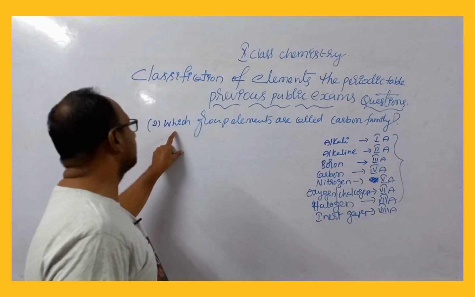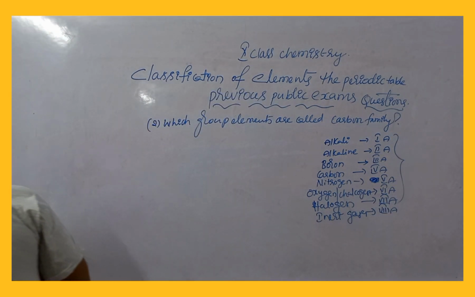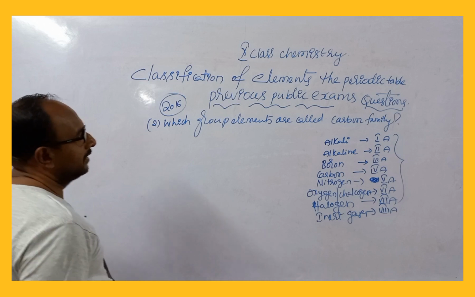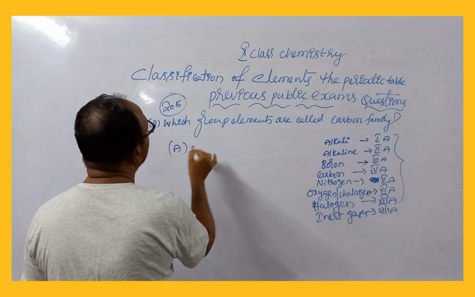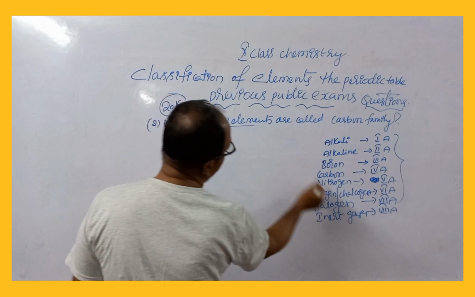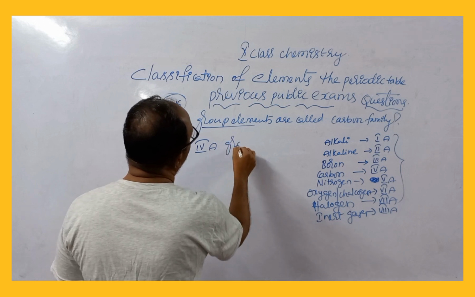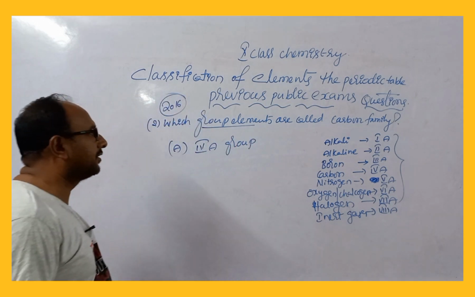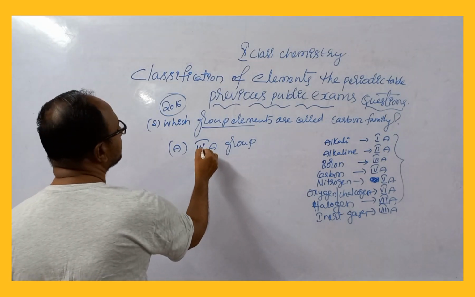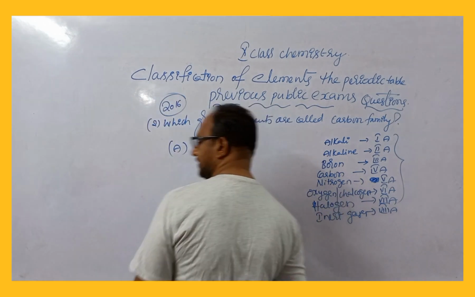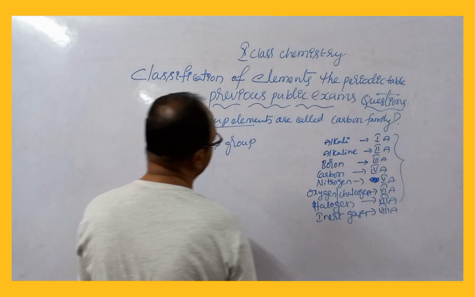But what is the question? Which group elements are called carbon family? This one came in the year 2016. So the answer is carbon family belongs to the 4th A group or 14th group. The 7th A group, halogens, is also important, students. Don't forget to learn it.